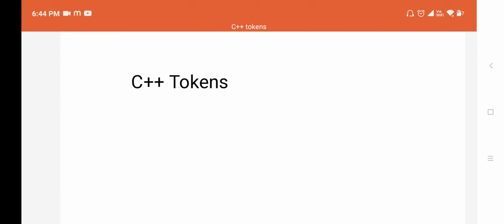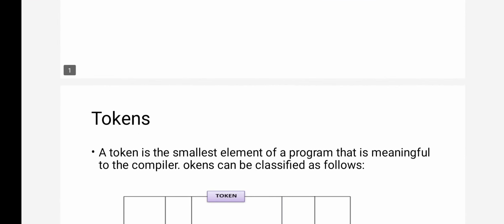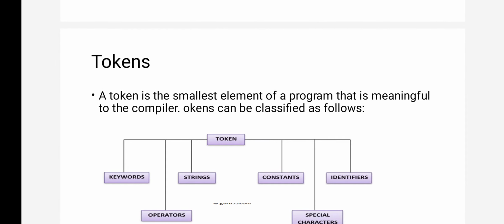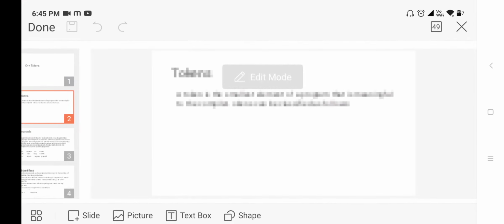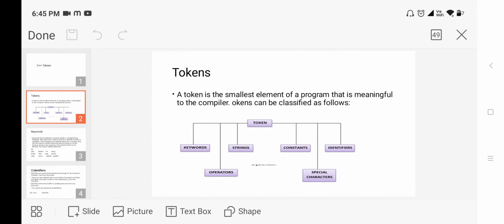As already explained for tokens in C, tokens are the smallest elements of a program. These are all called the building blocks of any program. A small individual unit of a program that is meaningful to the compiler is called a token, or you can say that every individual part or small part of a program is also called a token. Here we have a number of tokens.